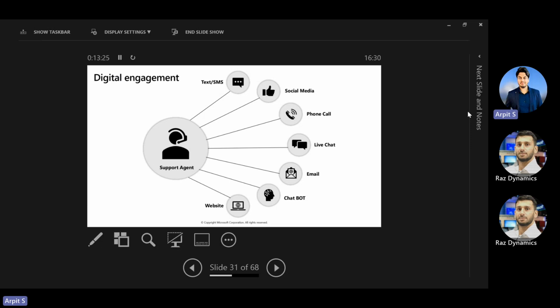Live chat, yeah. With live chat, you can embed the Power Virtual Agent chatbot on the self-service portal, and if the chatbot is not able to answer the queries, you can transfer the chat to the live agents. So this is an out-of-the-box feature of Omnichannel. And if you joined Neil's session as well, he also demonstrated those capabilities. Email-based integration, chatbot, and the website, all these digital channels are embedded within the Dynamics 365 Customer Service modules.